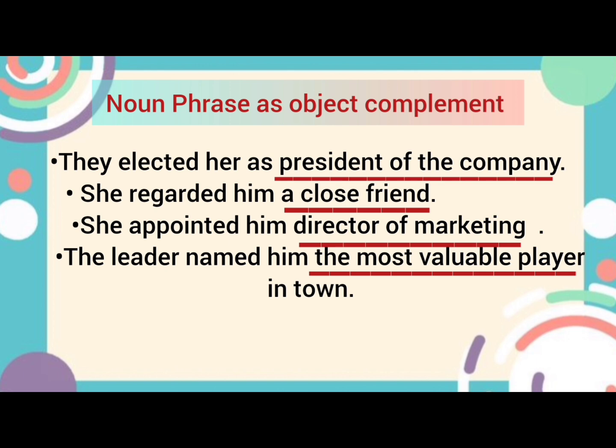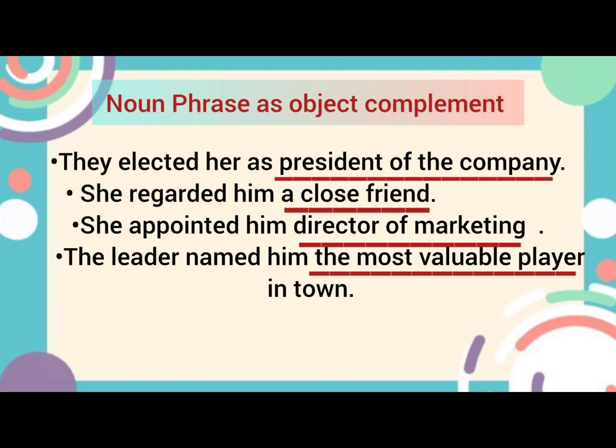Let's have a look. They elected her as president of the company. The subject, elected is verb, her is an object here, and president of the company is the complement for the object, that is her. She regarded him a close friend. Sentence structure is now easy to understand. Subject, verb, object. Him is an object here, and a close friend is the complement of the object. So, noun phrase here functions as the object complement.